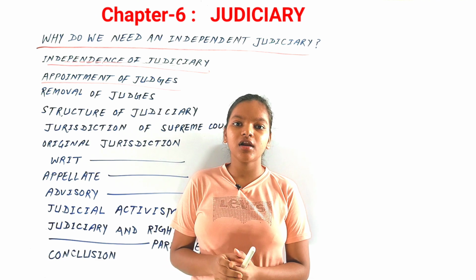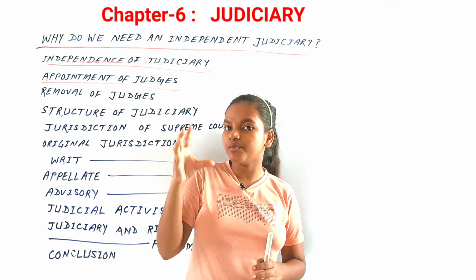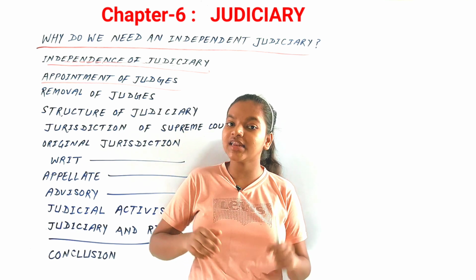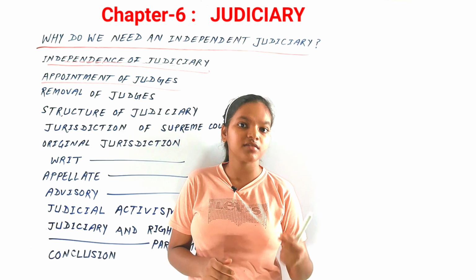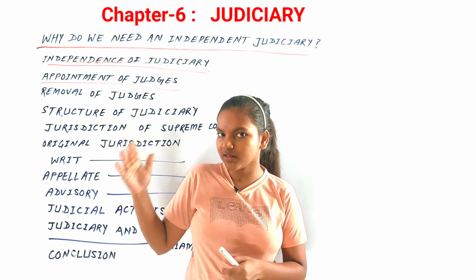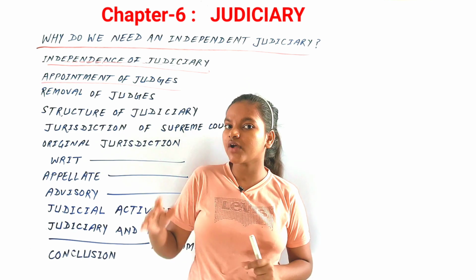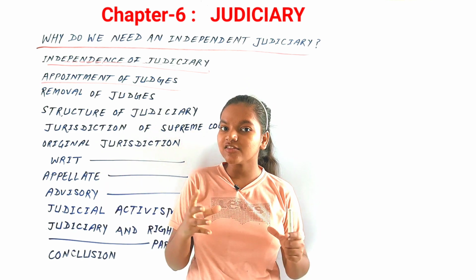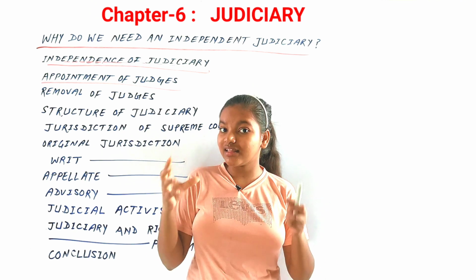What happened earlier was that if the president was making appointments of judges, then the final power for the appointment rested with the council of ministers, because the president is bound to act on the advice of the council of ministers, and that's why the role of the CJI got to be questioned in the Supreme Court.